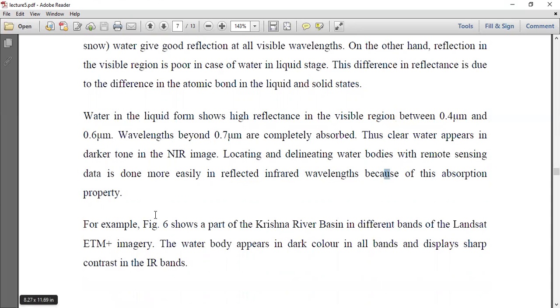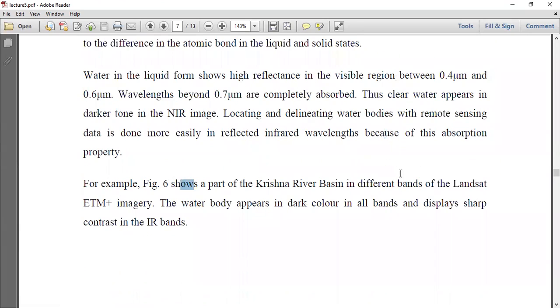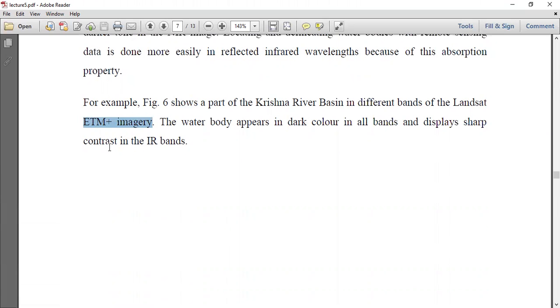absorption property. For example, the figure shows a part of the Krishna River basin in the different bands of the Landsat ETM plus imagery. The water body appears in dark color in all bands and displays sharp contrast in the